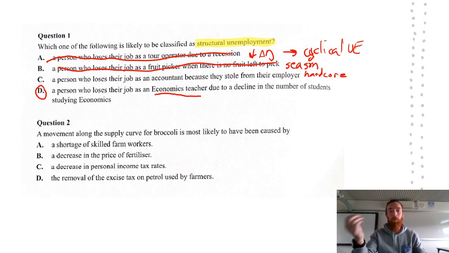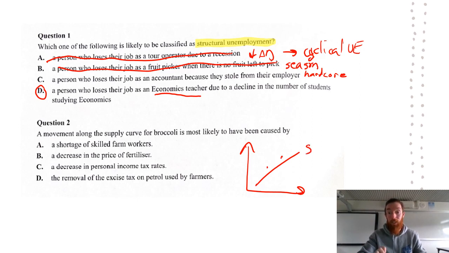Question 2, a movement along the supply curve for broccoli is most likely to be caused by. So a movement in supply is only going to happen from a change in selling price. So with this, we need to get from one point on a supply curve to another. So it's going to look like moving up this supply curve from one point to another. And how is that going to happen?